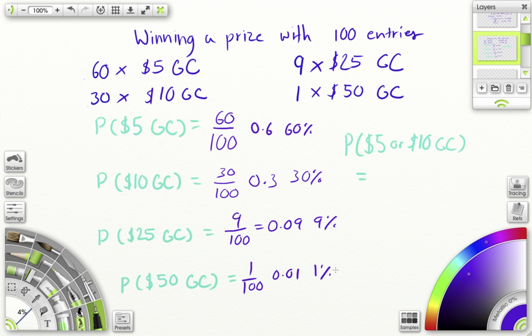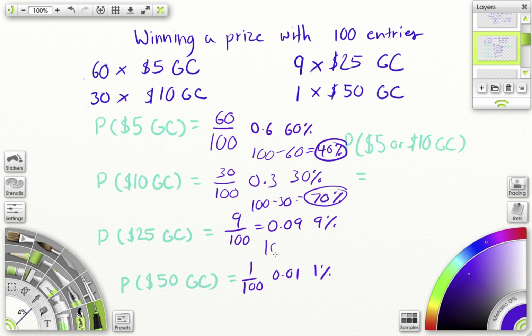Let's talk about the complements of getting those. So I have a 60% chance. Let's say I'm one of the 100 winners. I have a 60% chance of getting a $5 gift card. What's my percentage of not getting a $5 gift card? I can just do 100 minus 60%, which equals 40%. So the complement is 40%. For this one, I can do 100 minus 30. This equals 70%.